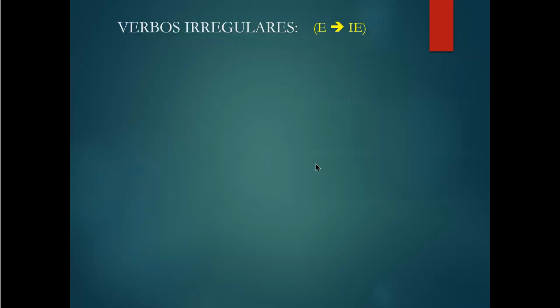Hello, students. We are going to continue to learn more about the irregular verbs that change E to IE, remember. So we have this verb, entender. Entender means to understand. I understand math. I understand my mother. I understand my brother and so on. I understand Russian. Now, right from the beginning, you can see that this E in the root is going to change from E to IE.